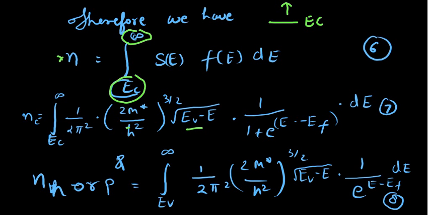For holes, the limits will be minus infinity to EV, so that is why we can invert it.